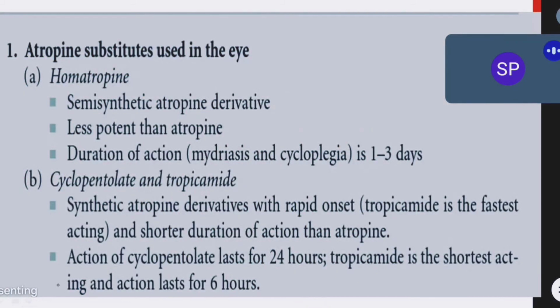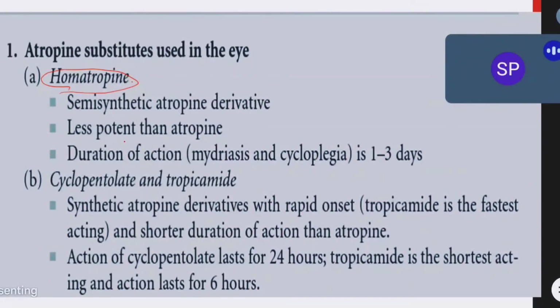Now let us try to see some derivatives of atropine. What are atropine derivatives? Just now we have seen atropine is the natural alkaloid, and the remaining are semisynthetic, and we have synthetic ones. I'll try to go very fast. We cannot study each and every drug in detail here. These drugs have specific actions. Just now I was telling you about homatropine. Homatropine is the semisynthetic form of antimuscarinic agent.